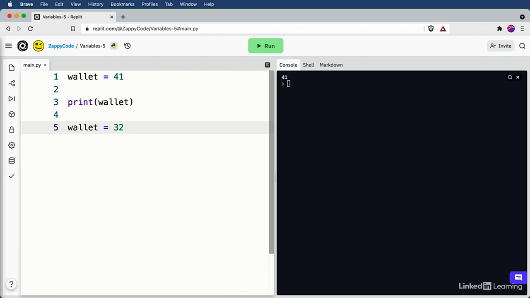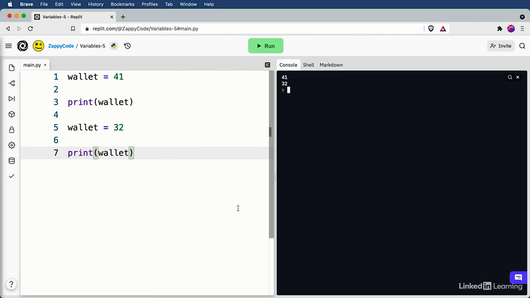Previously, it was equal to 41, but because I've spent some money, I now only have 32. And if we want to see what the value of this is, again, we're going to have to do a print to see the new value of wallet. So let's go ahead and hit the run button. And you'll notice in the console, when we first printed, wallet was equal to 41, and now it's equal to 32. So variables hold a piece of information and they can change over time.